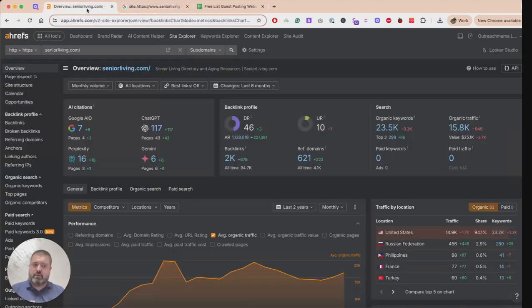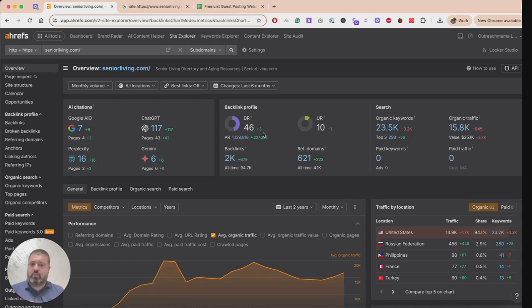When it comes to link building, the most important thing you need to know is that relevancy is before numbers. So for example, having a backlink from a website that's covering something within your niche, or something that's connected to your niche in any way, is worth more than a higher DR from a website that's not relevant to your niche. So for example, this website has DR 46, and it will look completely natural to get a backlink to one of your pages that are covering, let's say, slip and fall injuries.